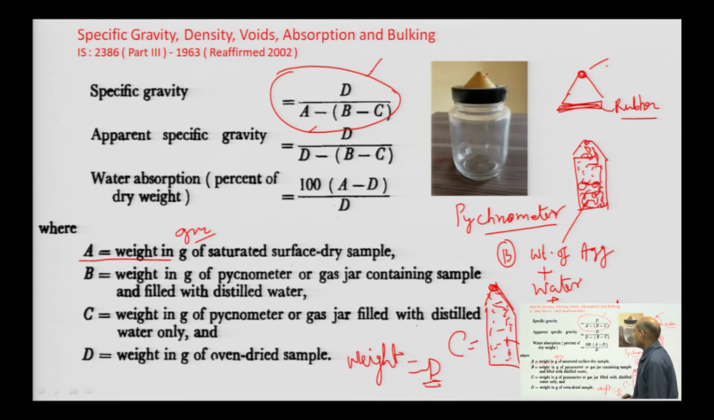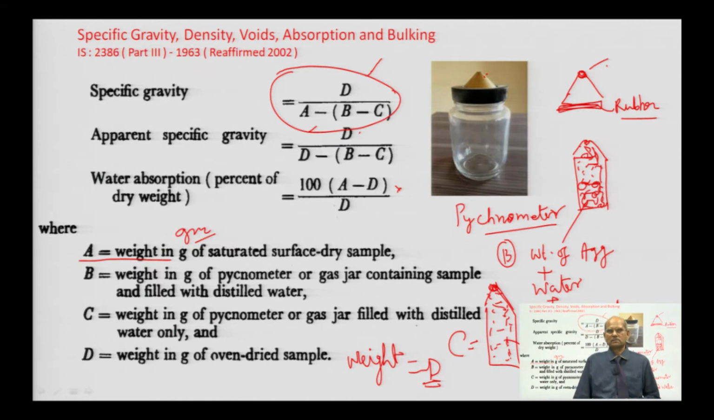If you want the apparent specific gravity, then it is D divided by D minus B minus C. Similarly, if you want water absorption as a percentage of dry weight, you can take A minus D divided by D, into 100. So, all these things show how to find the specific gravity, density, voids, absorption and bulking. Sand is also subject to bulking, so bulking can also be found, because that is also an important parameter.